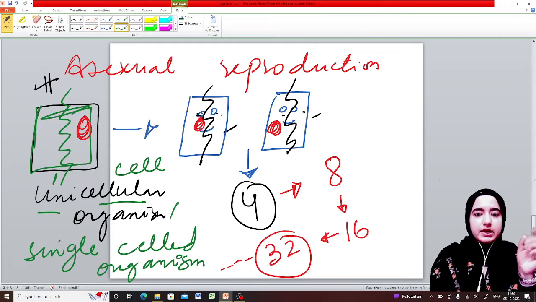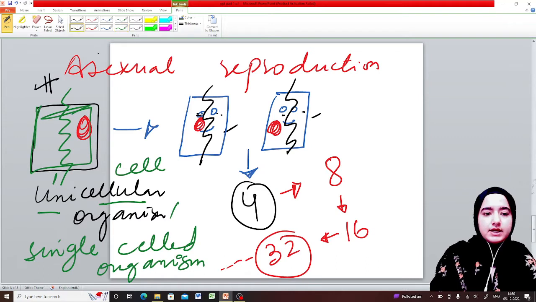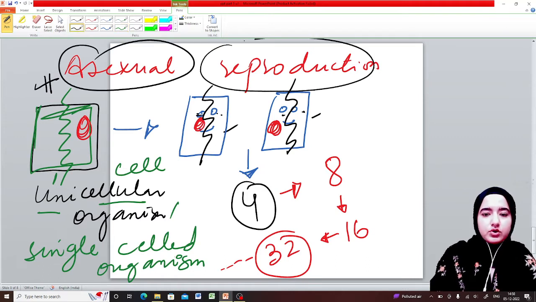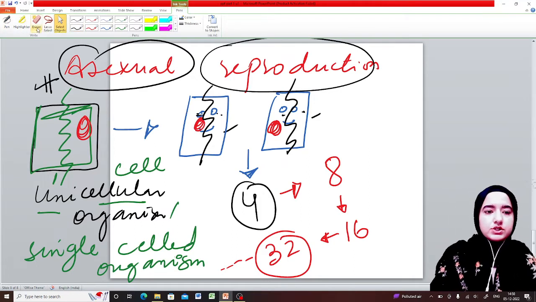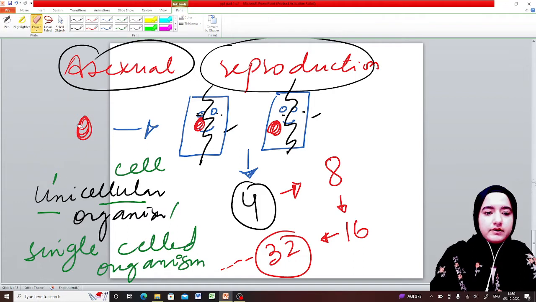There is no other parent involved. That's why we call it asexual reproduction. Okay, now we will see what sexual reproduction is.